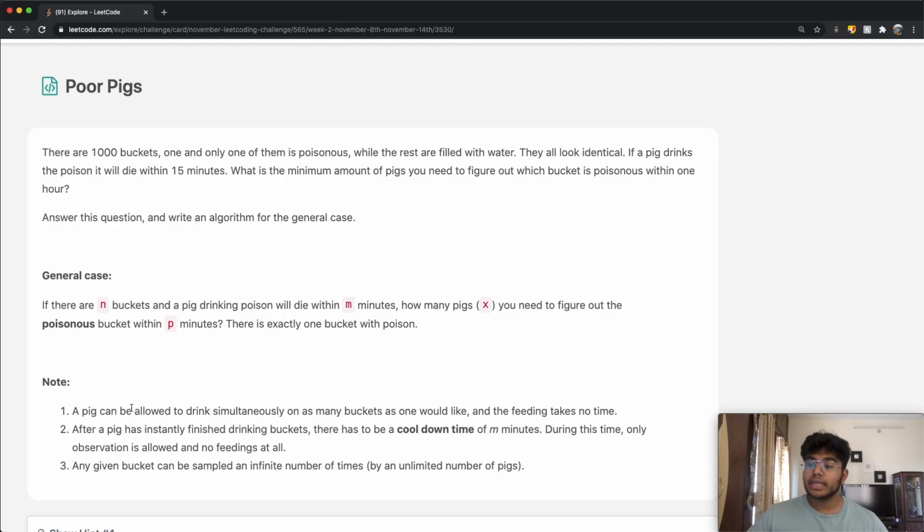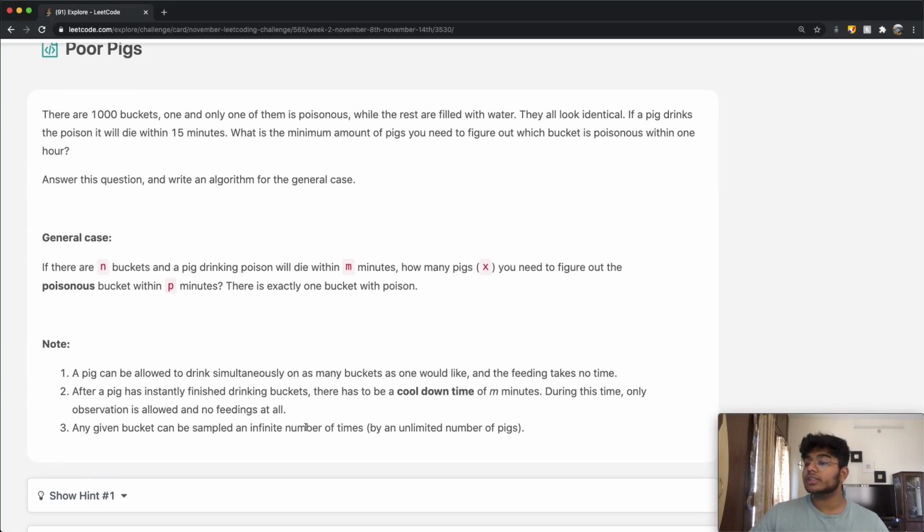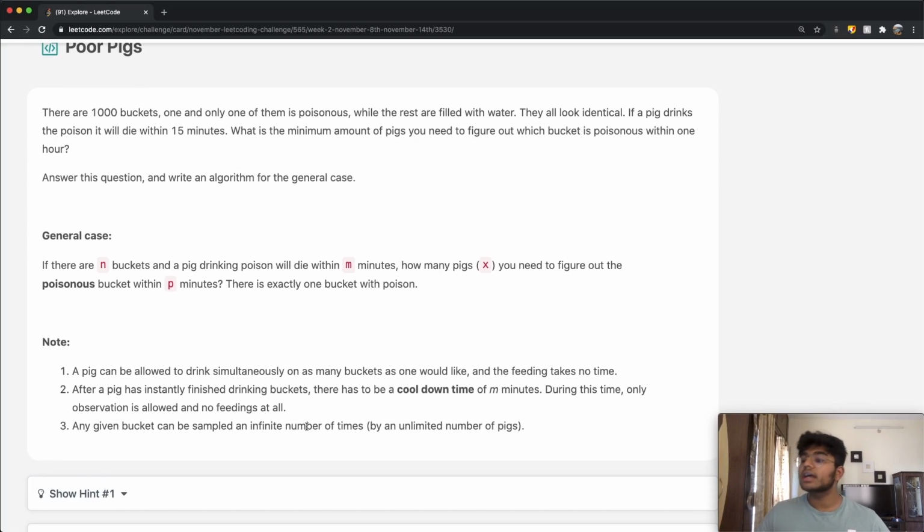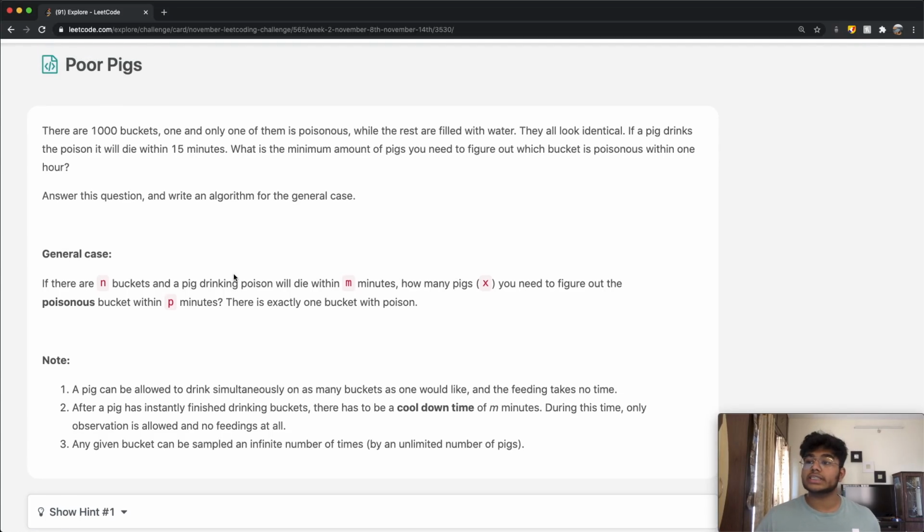A pig can be allowed to drink simultaneously from as many buckets as one would like, and the feeding takes no time. This point is pretty important. The second point is that after a pig has finished drinking buckets, there has to be a cool down time of m minutes. During this time, only observation is allowed and no feedings at all. Any given bucket can be sampled an infinite number of times by an unlimited number of pigs. Hopefully you understand what the question is, and I would highly recommend reading it over first to understand what it is really asking for.